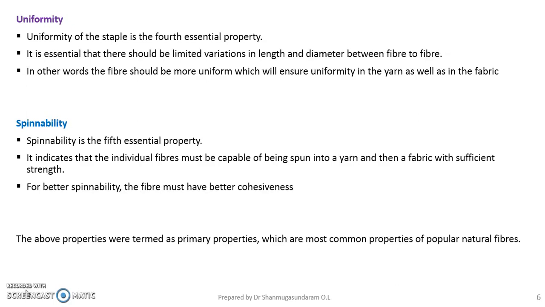It indicates that the individual fiber must be capable of being spun into a yarn and then a fabric with sufficient strength. For better spinnability, the fiber must have better cohesiveness. Cohesiveness in the sense that the fiber has to take up the twist while being made into a yarn. So the above properties are termed primary properties or essential properties, which are the most common properties of popular natural fibers.